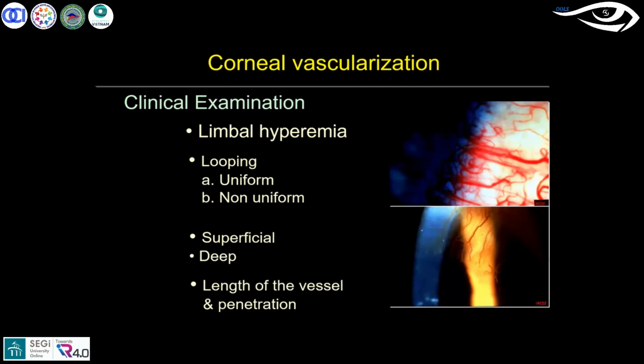At the clinical examination, what do you look for? You may see limbal hyperemia surrounding the limbal area. There will be some congestion or looping of the vessels, whether it could be uniform or non-uniform. From the limbus, how much area is penetrated to the corneal surface, if you measure that, that will be good. So that you can monitor in the follow-up visits whether the vascularization is increasing or not. So that is what you can observe in the clinical examinations.